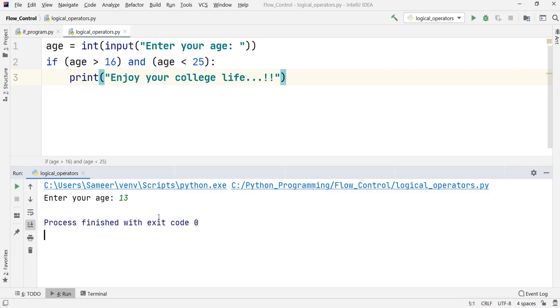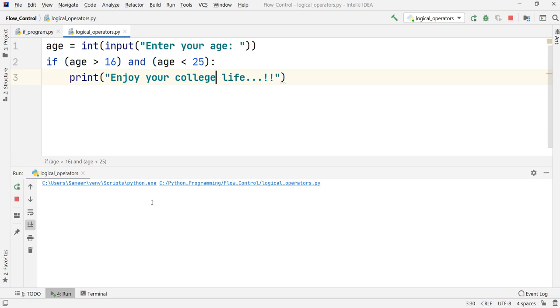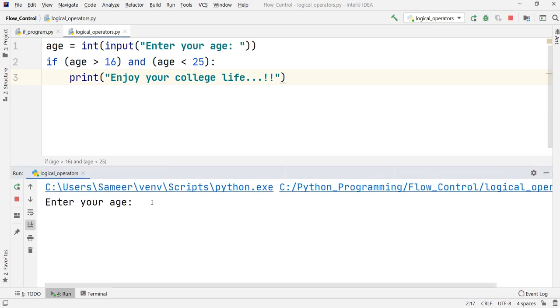Nothing will print out. Okay, why is it not printing out anything? Because the age 13 is not falling under this range. Again, if I rerun this code for a different value of age, suppose now we put an age value after 25. Let us just put 27. If I press enter, just observe again there is nothing printing out over there.